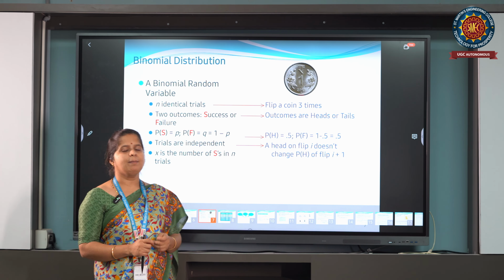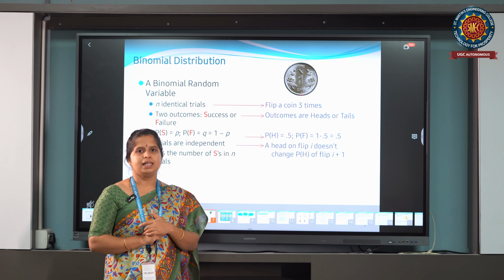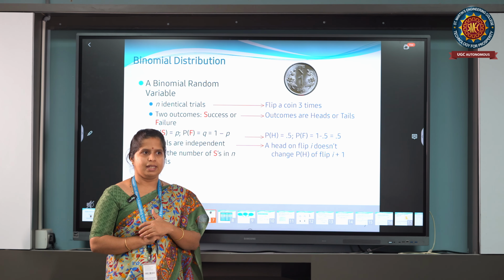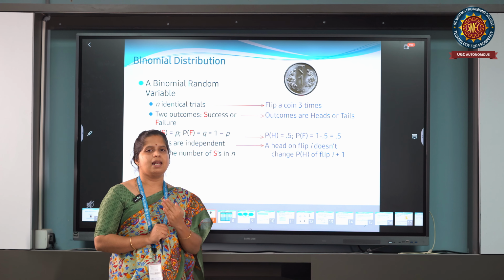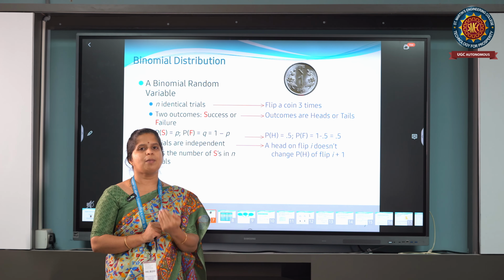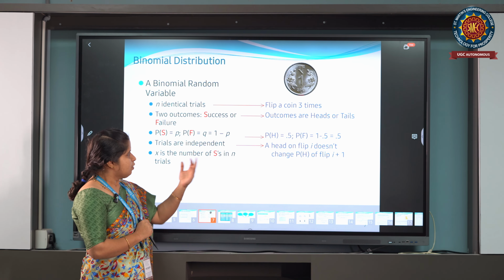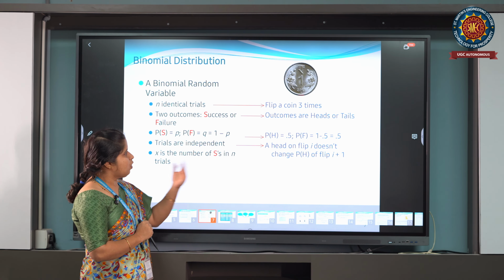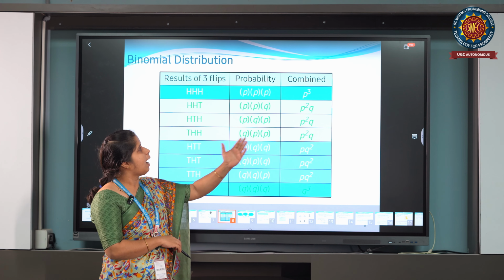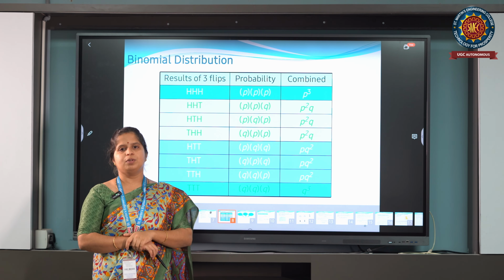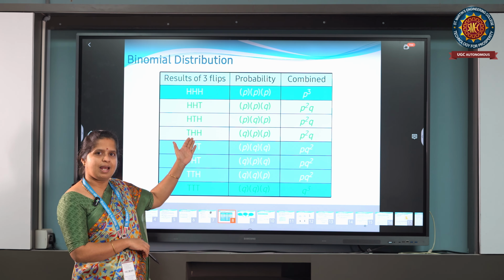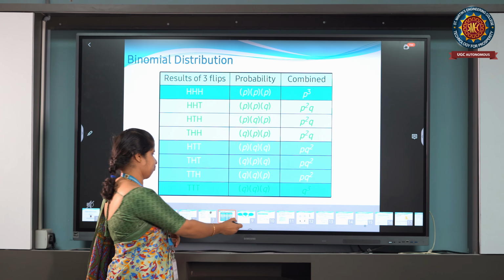Probability of getting head equals 0.5 and probability of getting tail equals 0.5. The probability of getting tail I denote by q, that is the probability of a failure. So if a coin is flipped 3 times, the outcomes in the sample space and respective probabilities, and their combined probability, are summarized in this table.